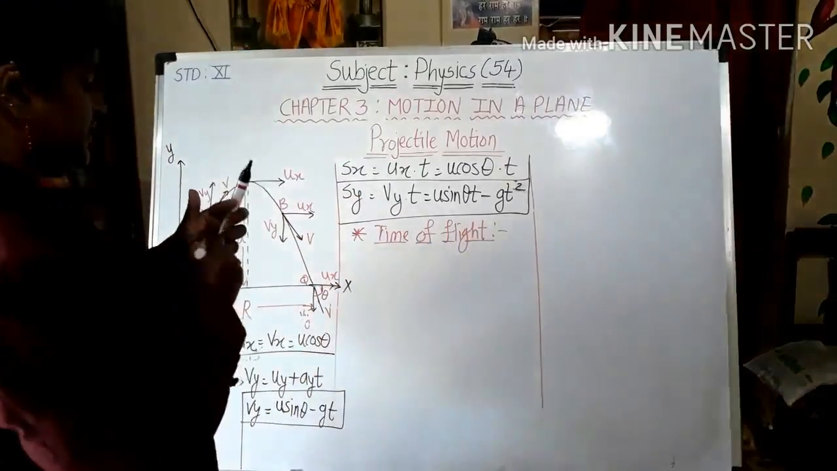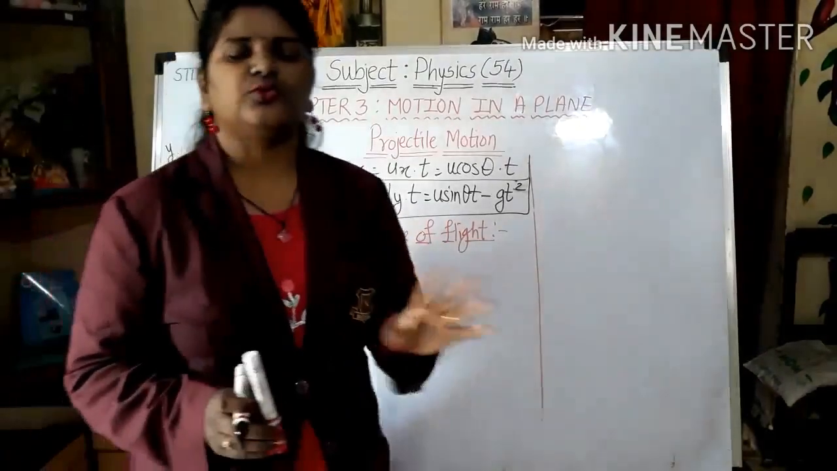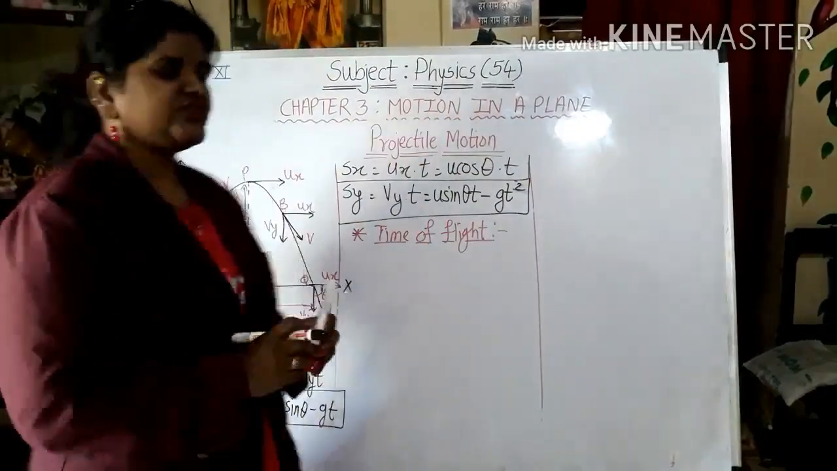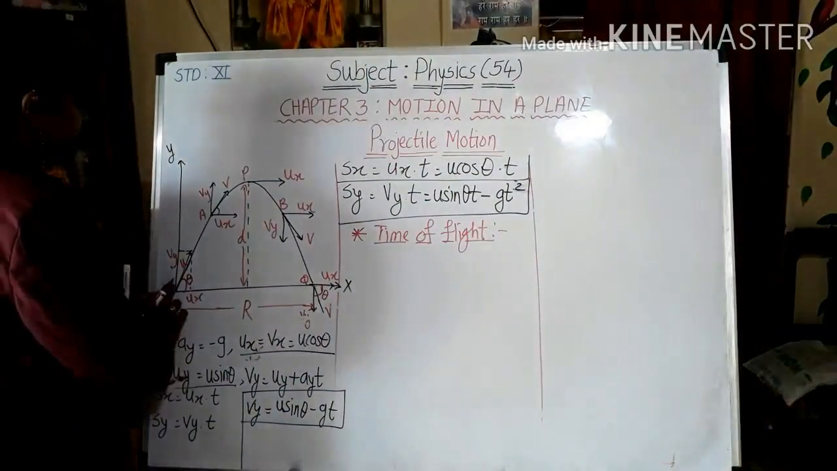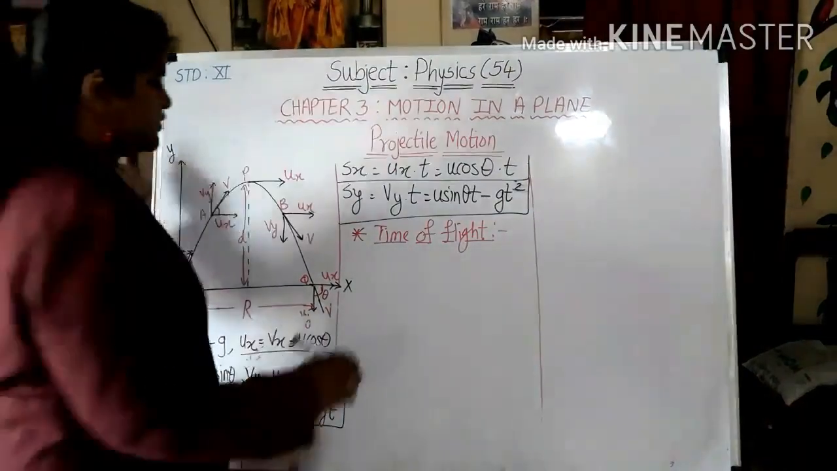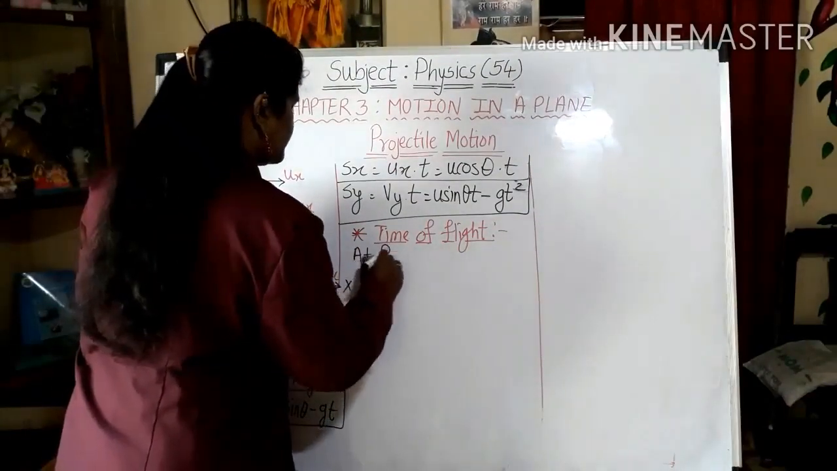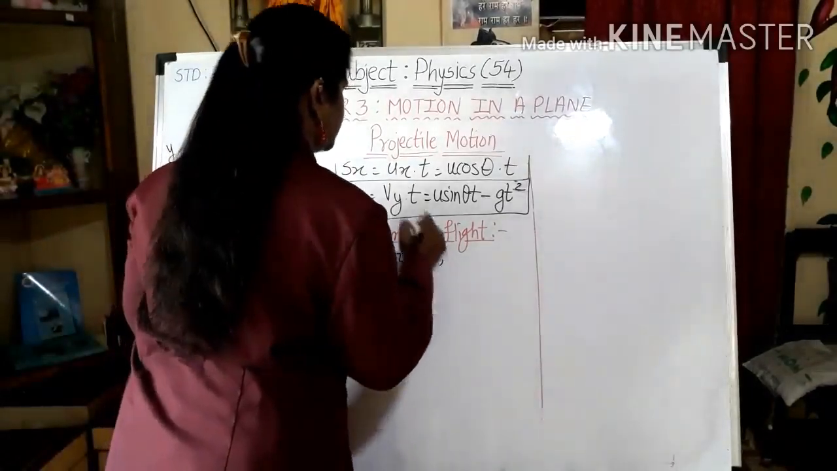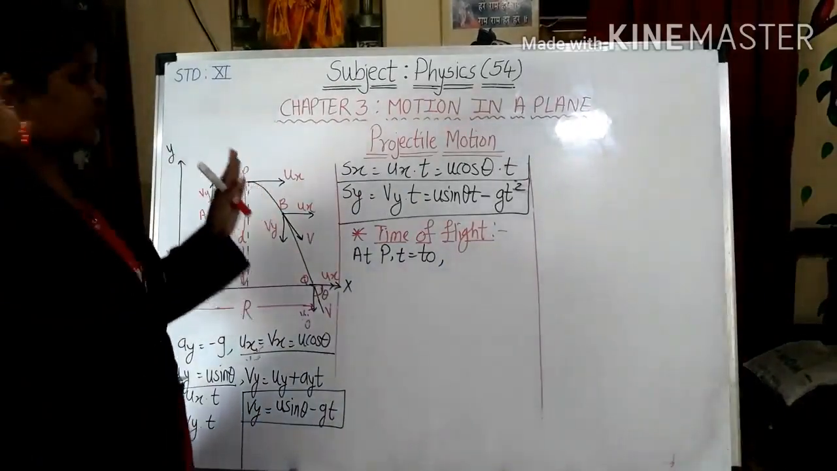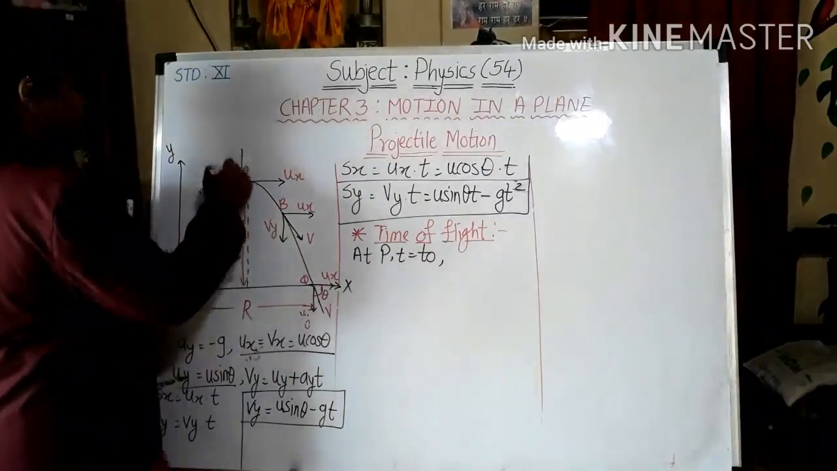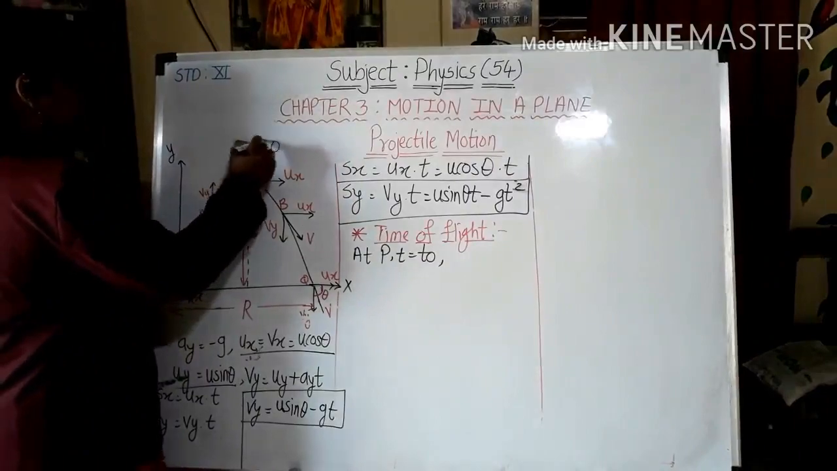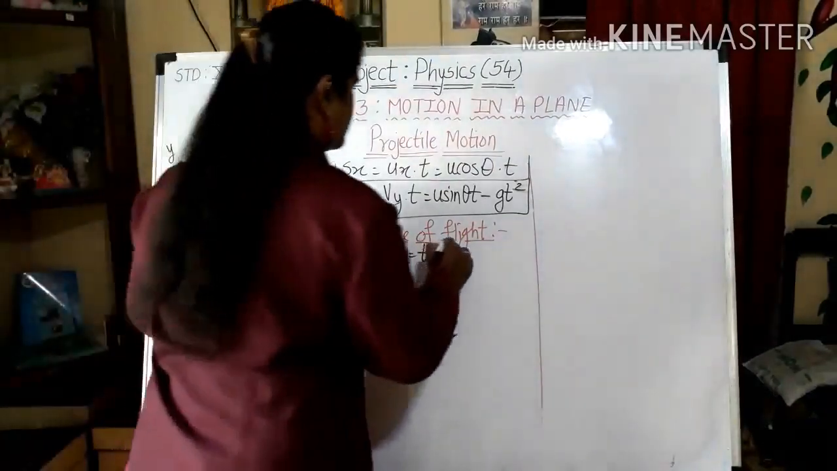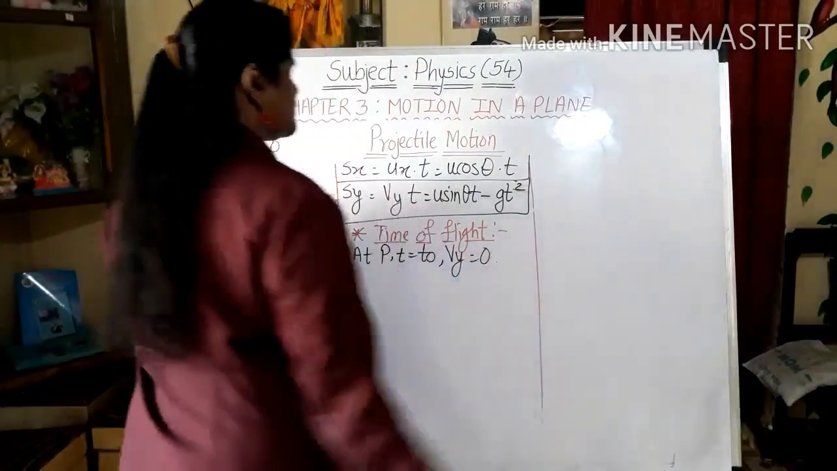Now, to find out time of flight, as I told you, time is being divided into two: time of ascent and time of descent. So first we'll see, as the particle is coming here at point P. At P, we are going to consider t as T0, and as I have told you, what is Vy over here? At this point, Vy is 0 because the particle is not moving upward beyond P. So we are going to substitute Vy equal to 0.